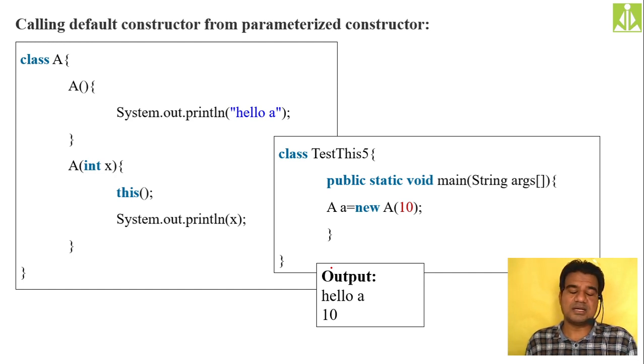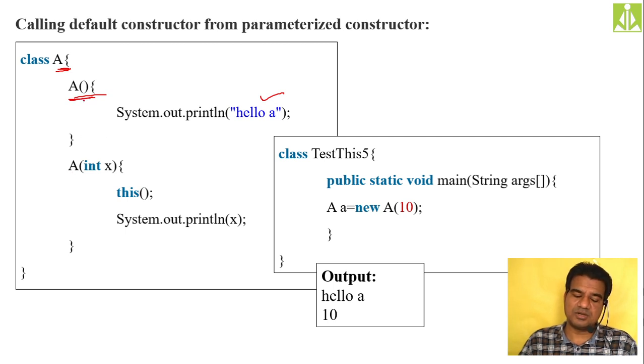So, class calling default constructor from parameterized constructor. What I have done here is I have taken a class with the name A. Inside the class, I am keeping a hello A message. This is my default constructor of the class. I'm taking a parameterized constructor, and in this parameterized constructor I'm taking one parameter and printing the value of that parameter on the output screen.